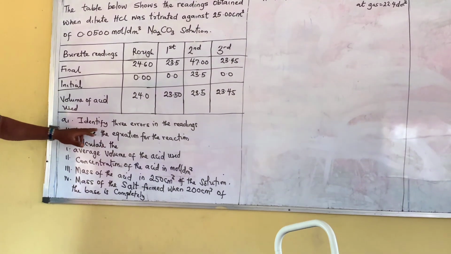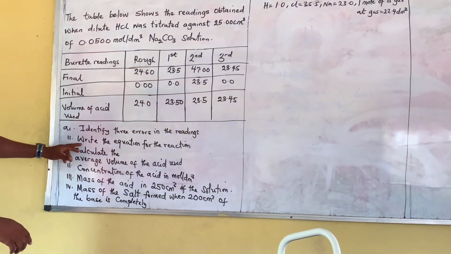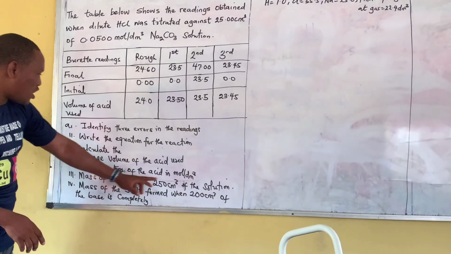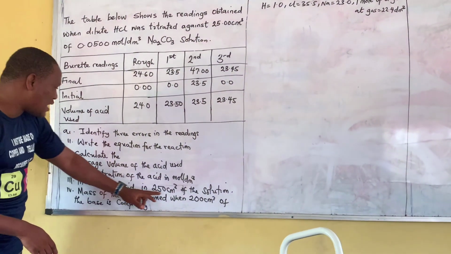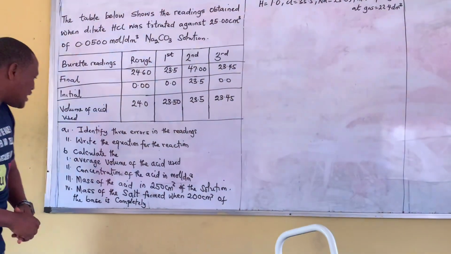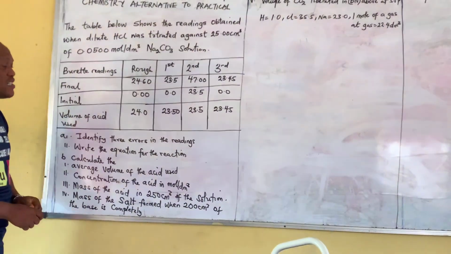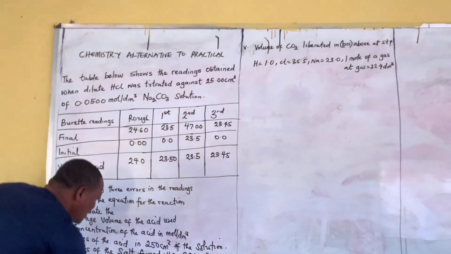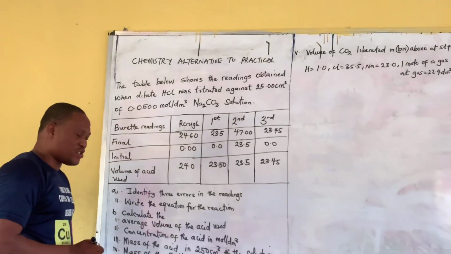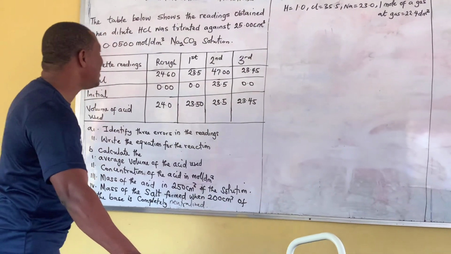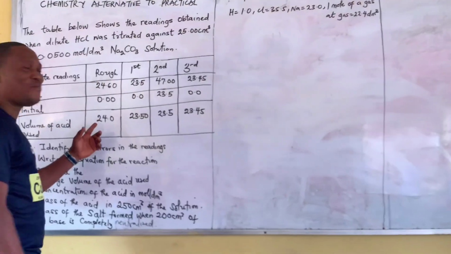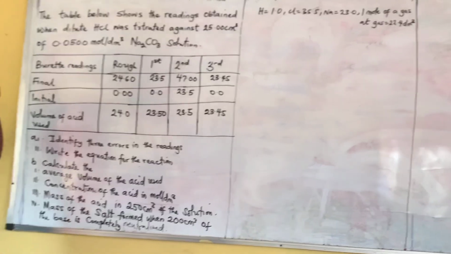So they said identify three errors in the readings, write the equation for the reaction, calculate the average volume of acid used, the concentration of acid in mole per dm cube, the mass of the acid in 250 centimeter cube of the solution, and the mass of the salt formed when 200 centimeter cube of the base is completely neutralized. Should be completely neutralized. Okay, so let's see. Let's look at the table. That's why you have to be familiar with all these things. Look at the table.